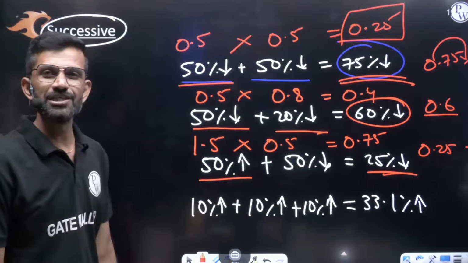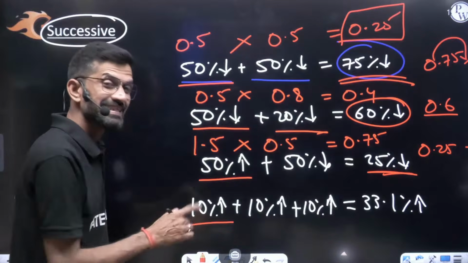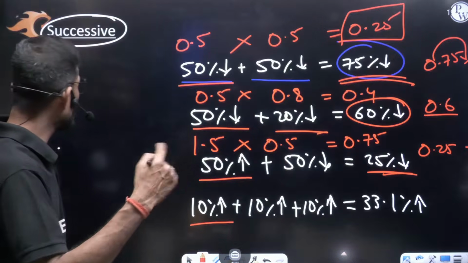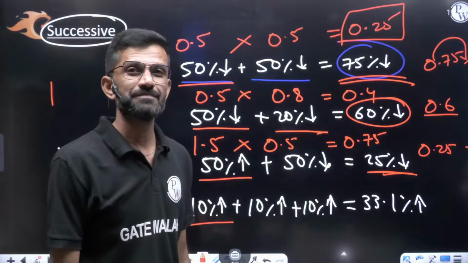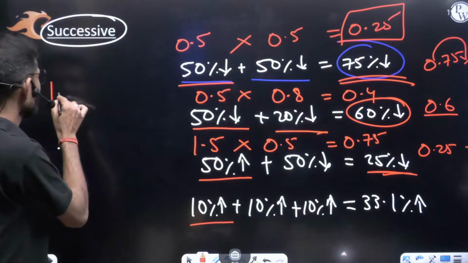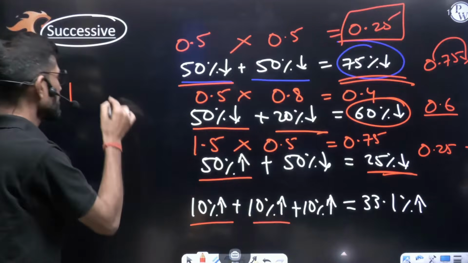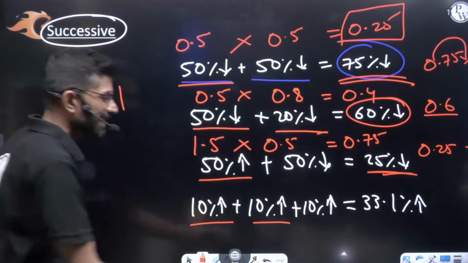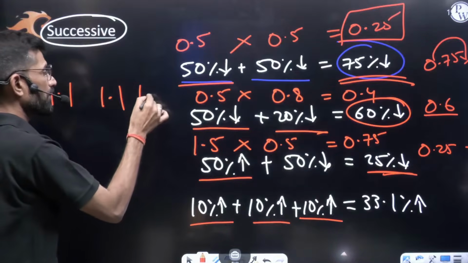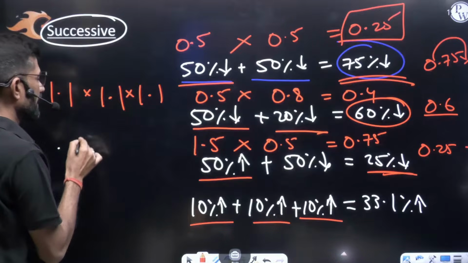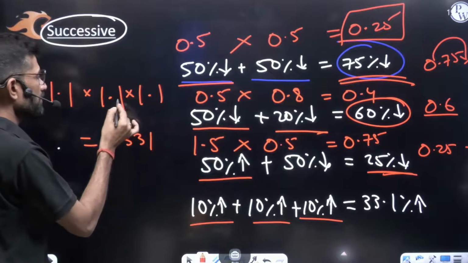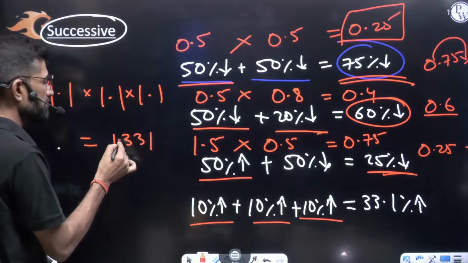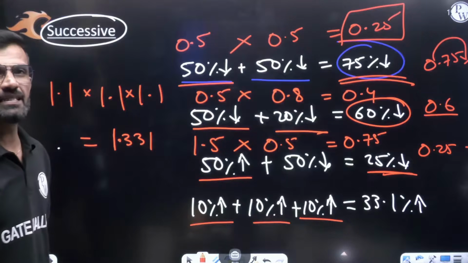Consider the case of population. 10% increase. Increase means it will be added, so it will become 110%. 110% in decimal is 1.1. Again 10% increase, so again 1.1. Again 10% increase, so again 1.1. Multiply all of them. 11 cube, if I am not wrong, is 1331. After decimal, 3 digits, so 1.331.